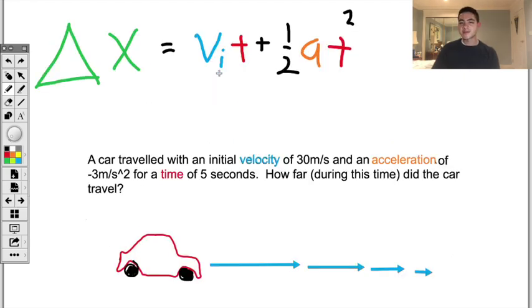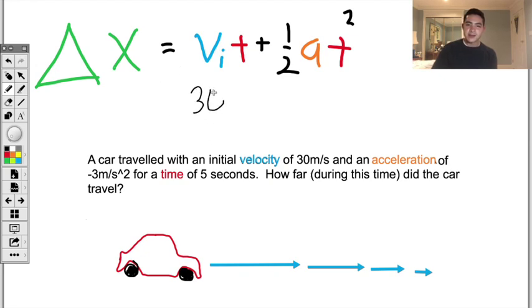Let's begin with the first equation. You use this equation when you are not given or solving for final velocity. Here's an example. A car traveled with an initial velocity of 30 meters per second and an acceleration of negative 3 meters per second squared for a time of 5 seconds. How far did the car travel?